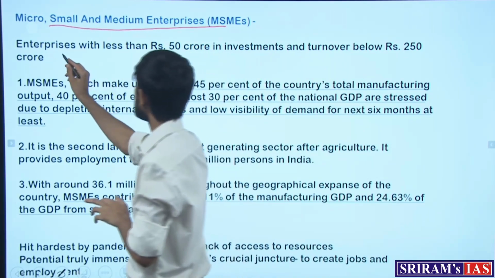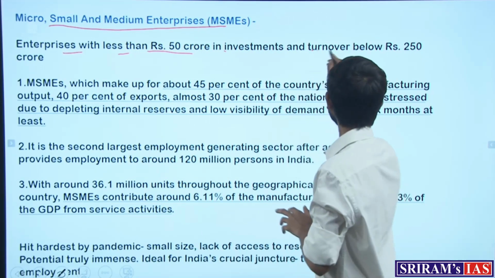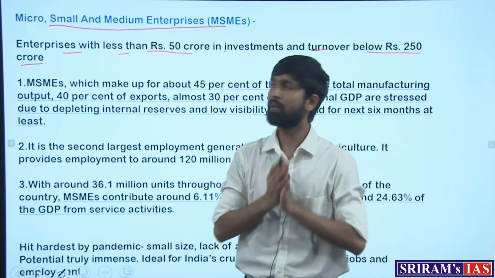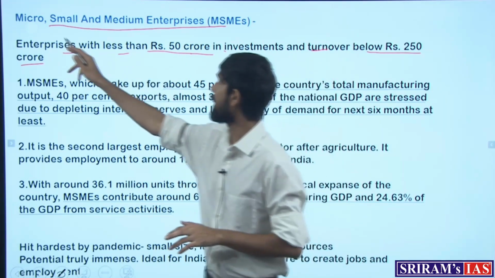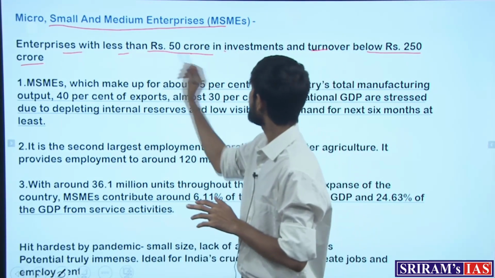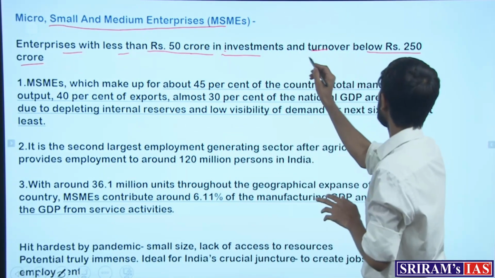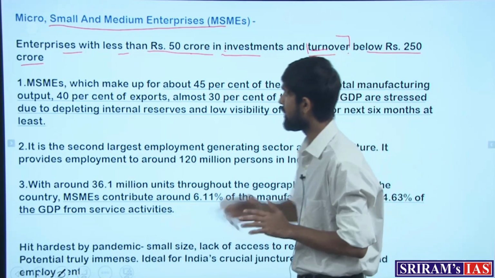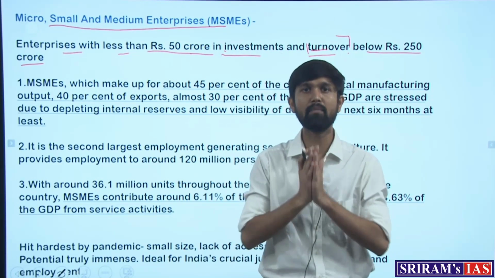Those enterprises with less than rupees 50 crore in investments and turnover below rupees 250 crores, whichever company satisfies this criteria, is known as an MSME. This criteria is based on their investment level, how much amount they're investing in the company, and how much turnover or the total business that is being made by the company. So this becomes the definition of a micro, small and medium enterprise.